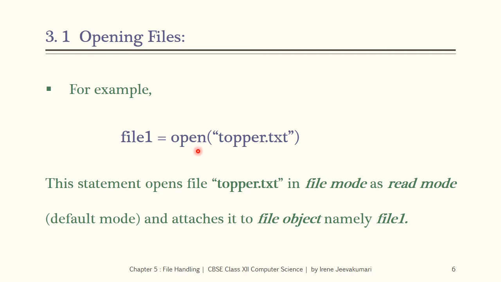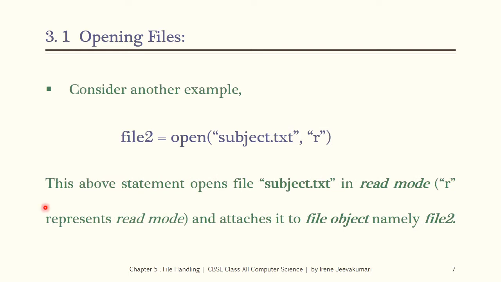The name of the function is open. The open function takes two arguments. The first argument must be the file name and the second argument must be file mode. Here the file name given is chopper.txt, but the file mode is not provided. When the file mode is not provided, the default file mode will be read mode.